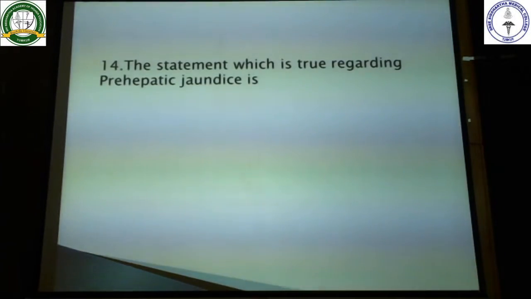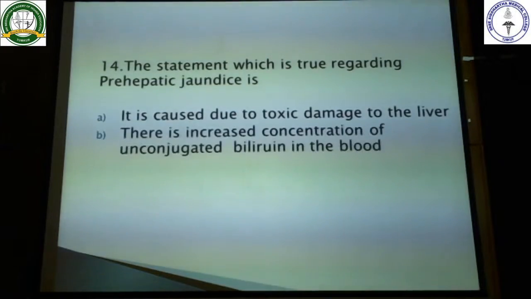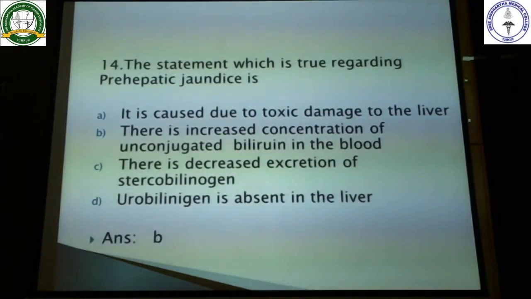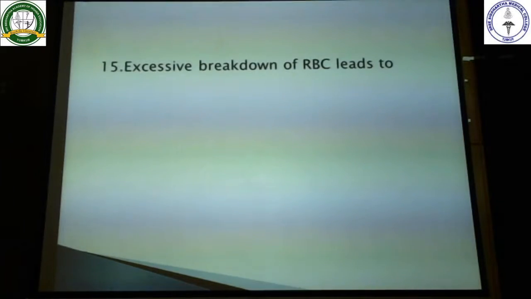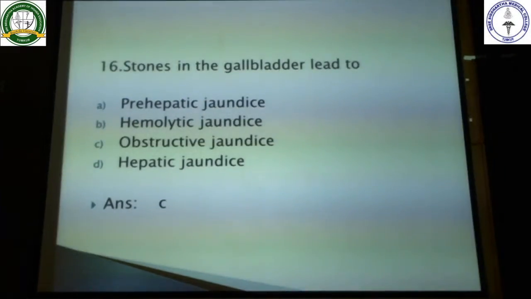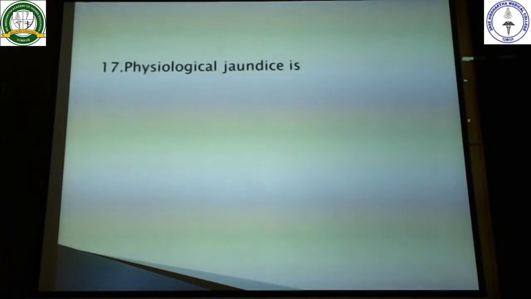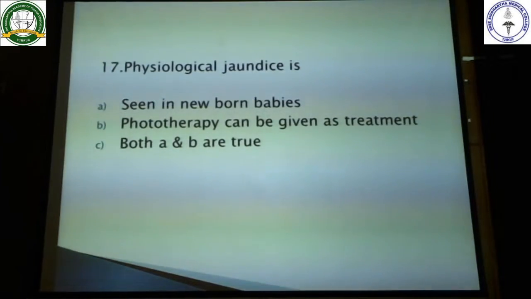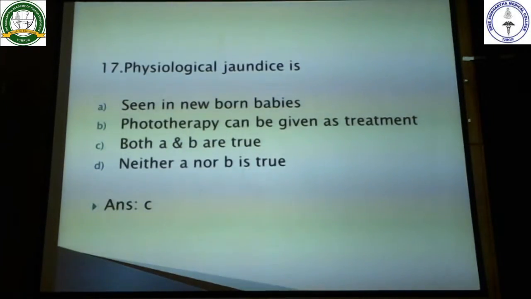Then the statement which is true regarding prehepatic jaundice: here there is an increase in the concentration of unconjugated bilirubin in the blood. Excessive breakdown of RBCs leads to prehepatic jaundice. Stones in the gallbladder lead to obstructive jaundice. Physiological jaundice is seen in newborns and is treated with phototherapy. So both these options are correct. Hence the C option is the correct answer for this question.